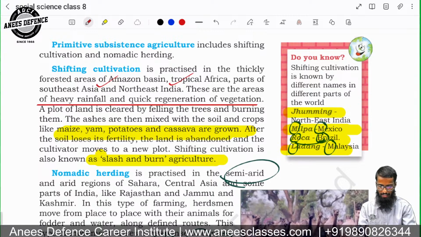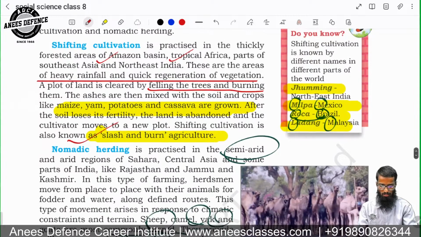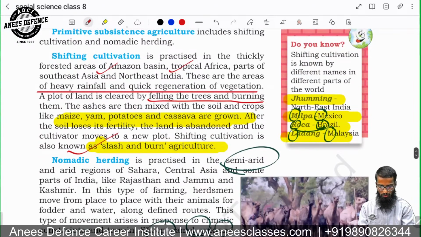A plot of land is cleared by felling the trees and burning them. The ashes are then mixed with the soil and crops like maize, yam, potatoes, cassava, etc. are grown. After the soil loses its fertility, the land is abandoned and the cultivators move to a new plot. Shifting cultivation is also known as slash and burn agriculture. So now this actually is important from the exam perspective.